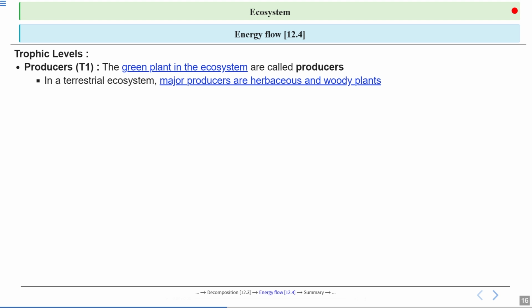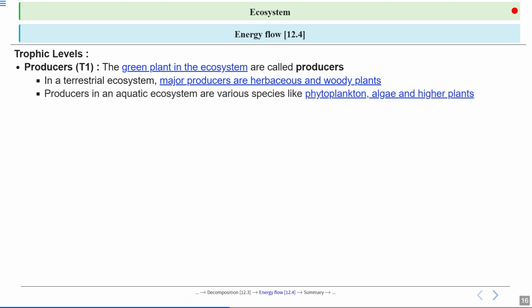Now, in a land-based or terrestrial ecosystem, the main producers are herbaceous plants like grasses and flowers, and woody plants like trees and shrubs. Okay, so these are the primary energy makers for all other organisms in that environment.